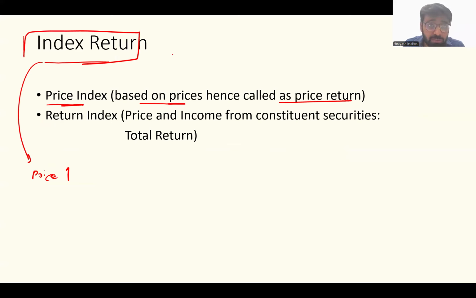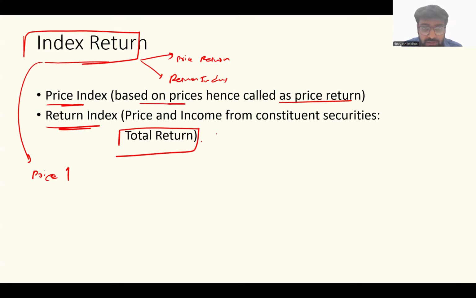So, sir, an index gives two types of returns. First is your price return, which only considers the movement in price. That's the first one. Sir, what is the second one? The second one is your return index. Sir, what is a return index? It considers both the price return and the income return, which is the complete return, your basic total return.